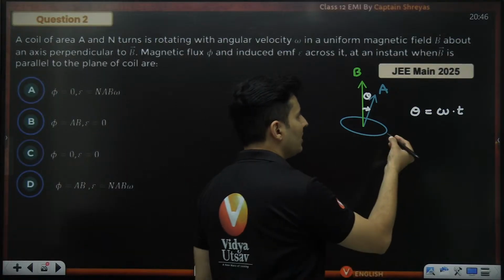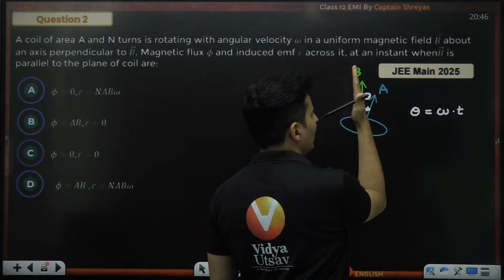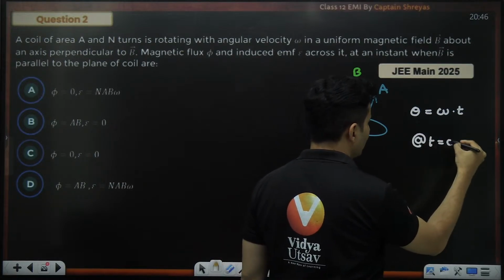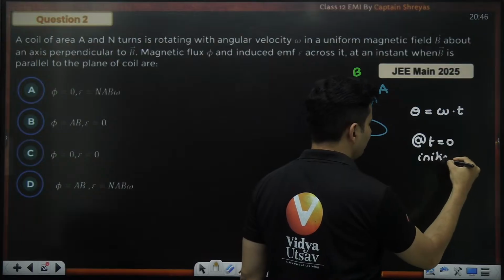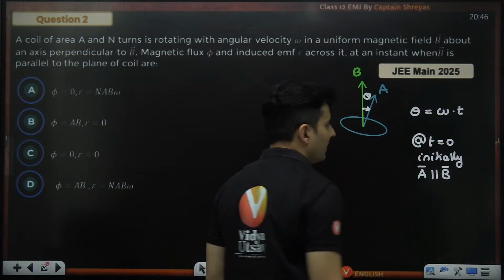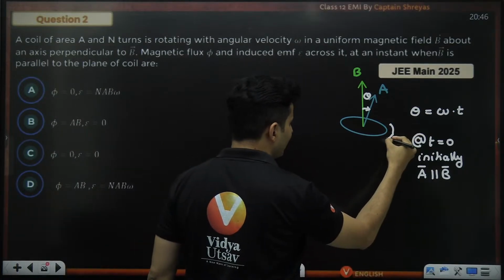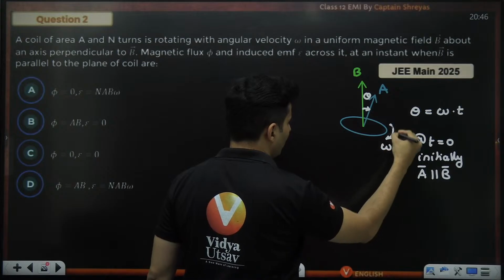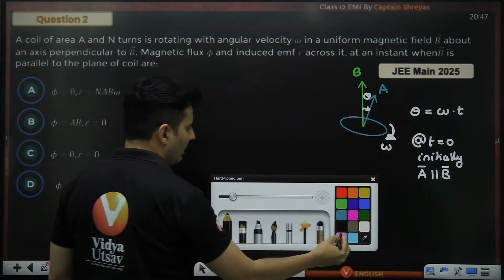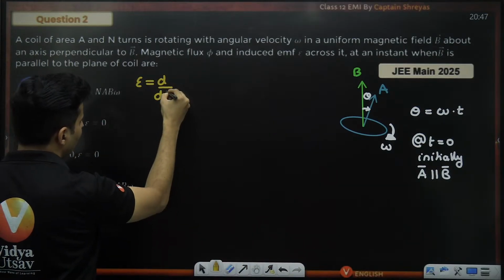So with this logic, we are assuming that at t is equal to 0, the area vector was in line with the magnetic field. So at t is equal to 0, basically initially, the area vector was parallel to the magnetic field. That is what I have assumed. And it is now rotating with some angular velocity. So let's try this problem out now. EMF will be d by dt of the flux.